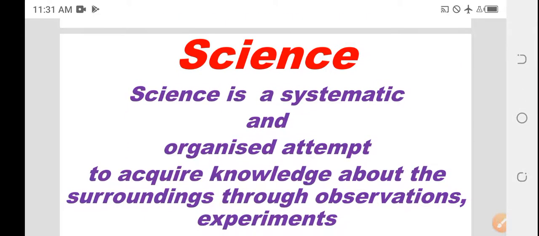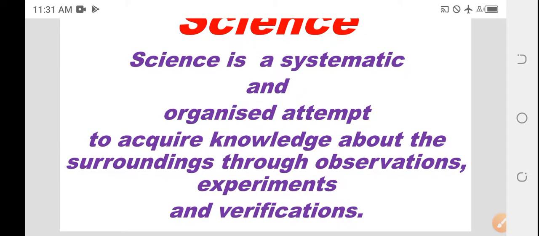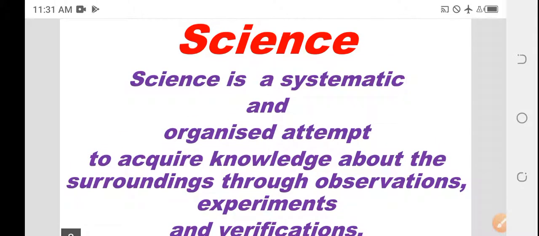What is the definition of science? Science is a systematic and organized attempt to acquire knowledge about the surroundings through observations, experiments, and verifications. Here we are discussing the definition of science.